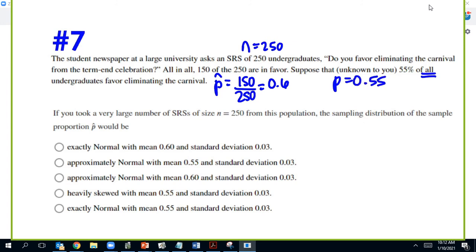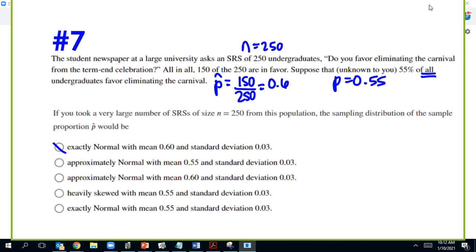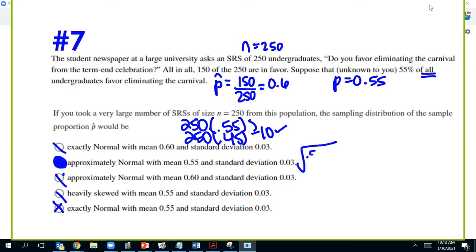And so if you took a very large sample of SRSs, what would the sampling distribution be? Remember, the formula is mu of p hat equals p. So I would just cross off that, and then if we have 250 times p, 250 times 1 minus p, those are both at least 10. So then I would cross off those, never exactly. So I cross off the last one. This is the only one left. For that standard deviation, that's square root p 1 minus p over n. That's how you get 0.03.